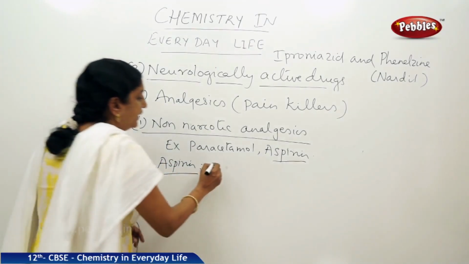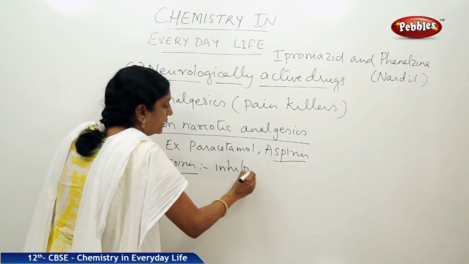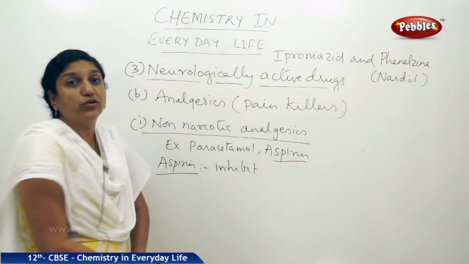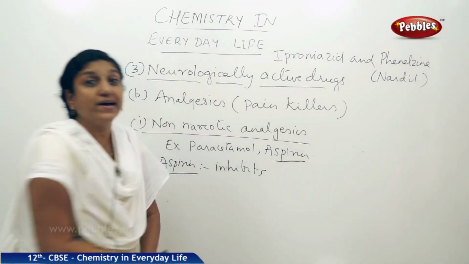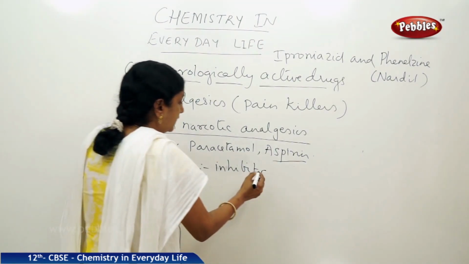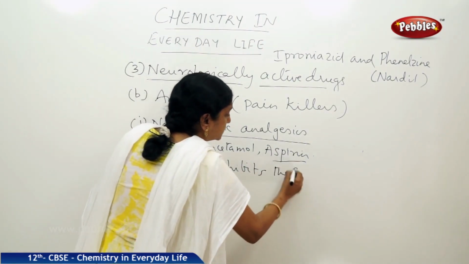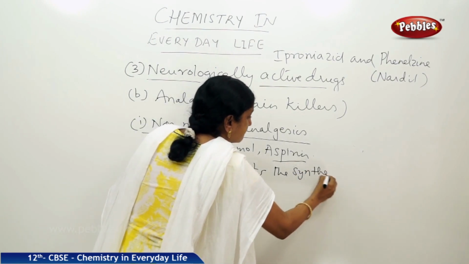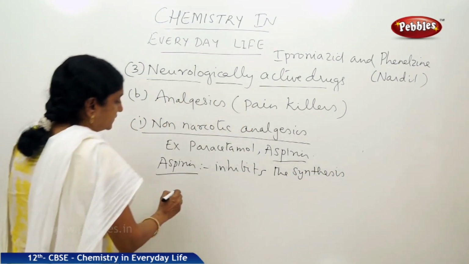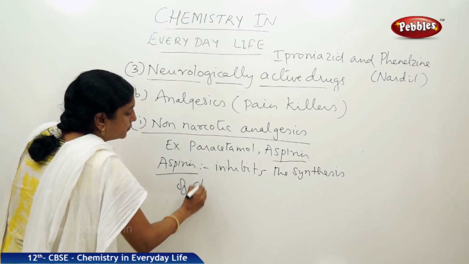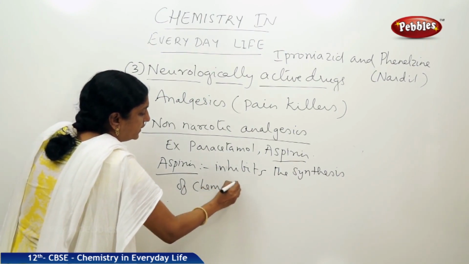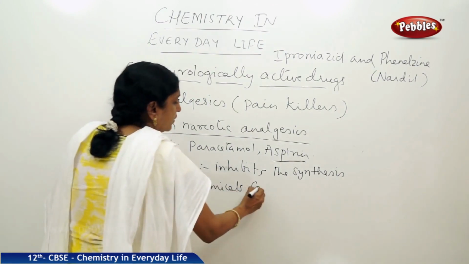Aspirin inhibits the synthesis of what are called prostaglandins. They are a class of chemicals produced in the body.